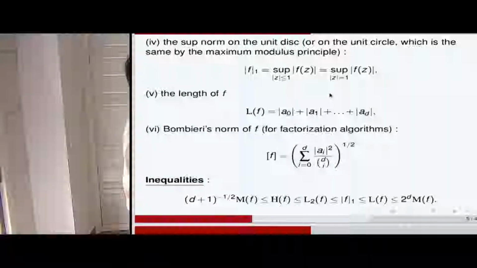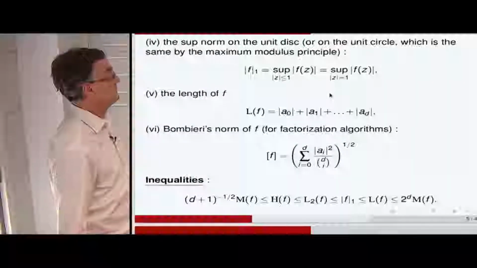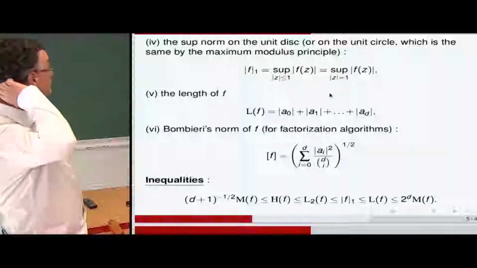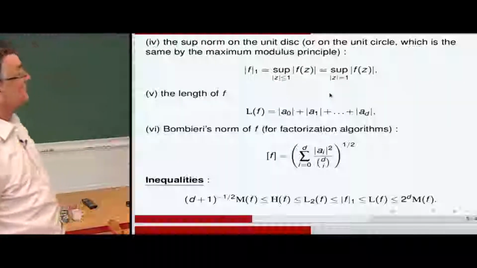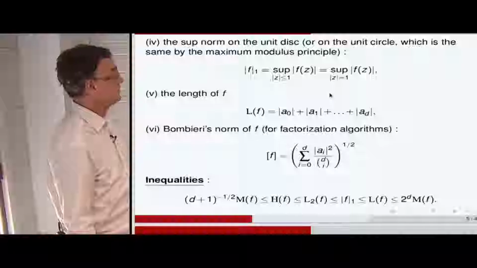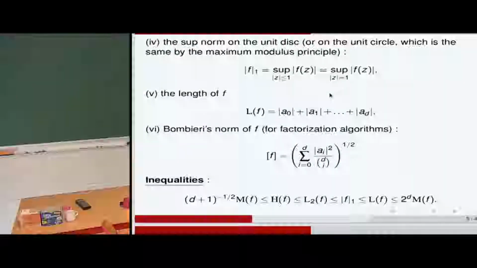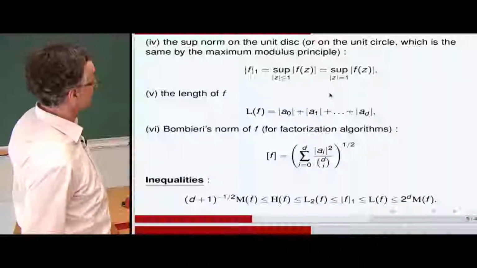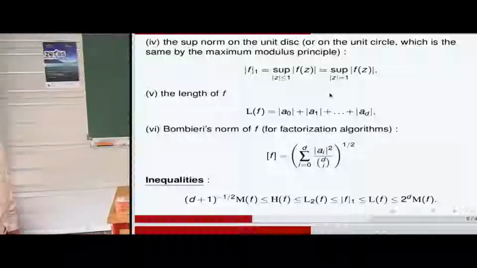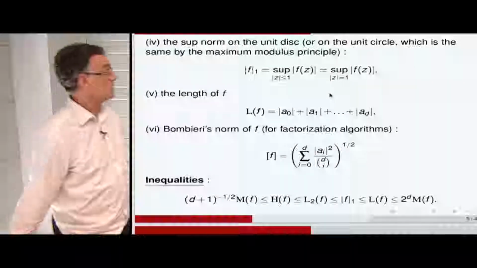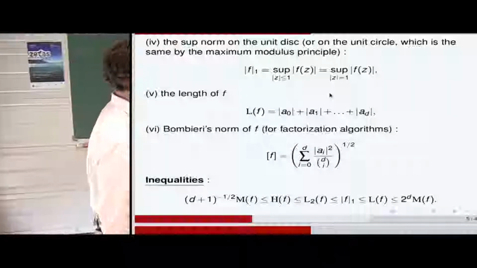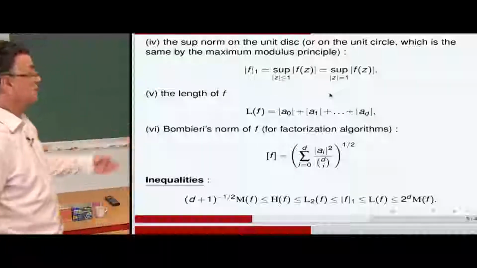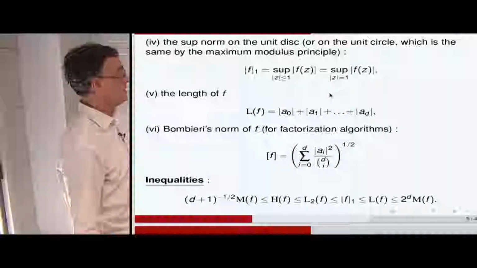There is a sup norm on the unit disk, so that the sup actually on the unit circle of the moduli of f of z. Okay, and there is also the length, the sum of the moduli of the coefficients, and there is another one which is the norm of f, which is used for factorization algorithms, which was developed by Bombieri and co-workers, which is the Bombieri's norm of f, which is, within brackets, the square root of the sum of the absolute value of the coefficient squared divided by the binomial coefficient.